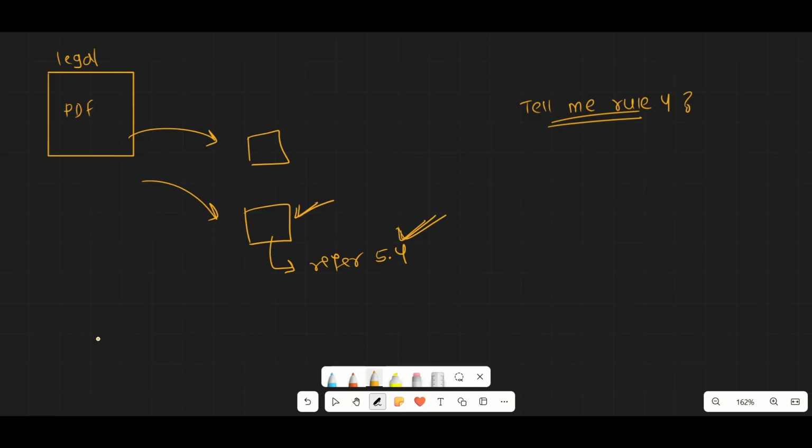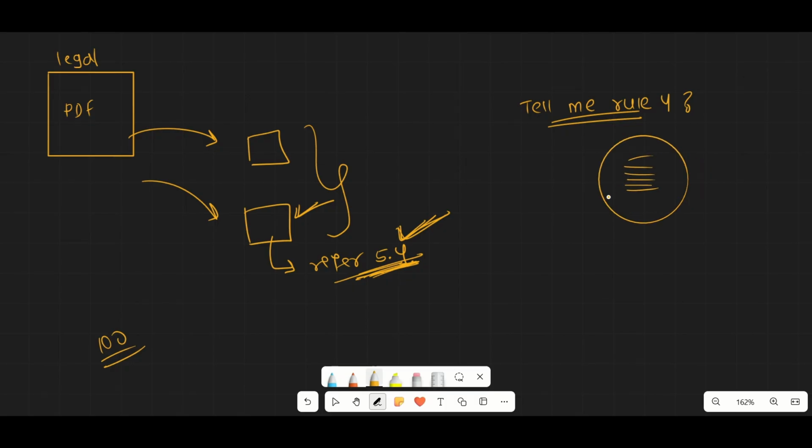Say table 5.4 is on page number 100 of the PDF. Your RAG doesn't know that. It just reads that there is a table number 5.4, that's it.